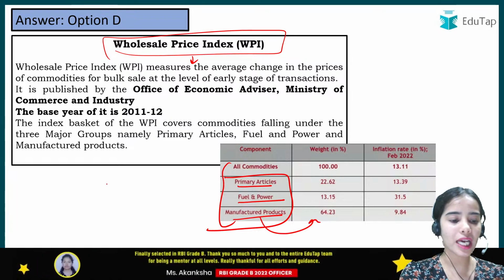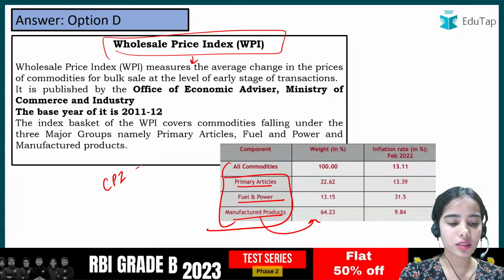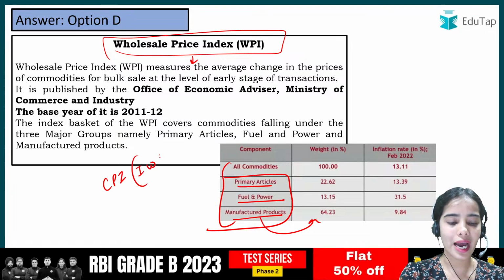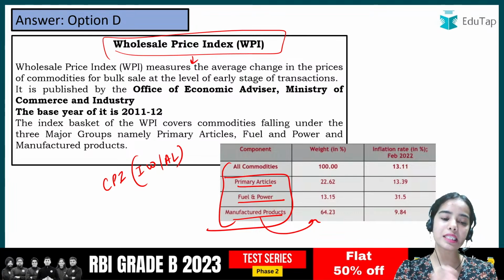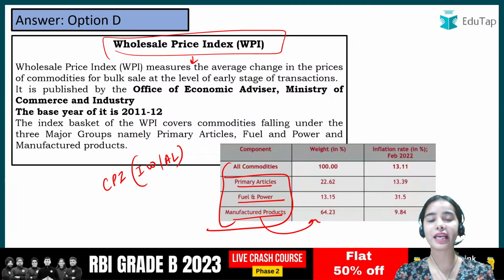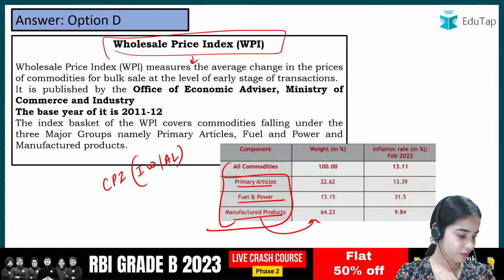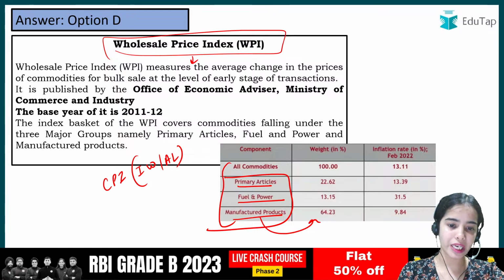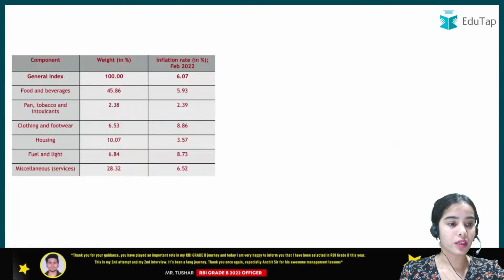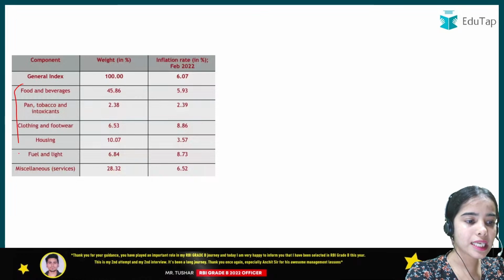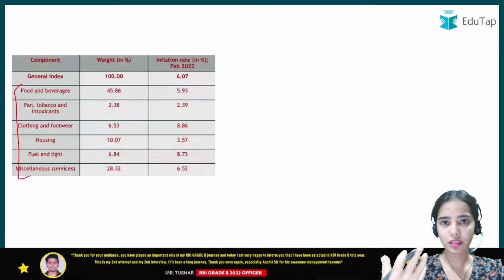Now who can tell me who releases the CPI for the industrial workers and the agricultural laborers? And in the CPI, these are the components, or the basket of goods.